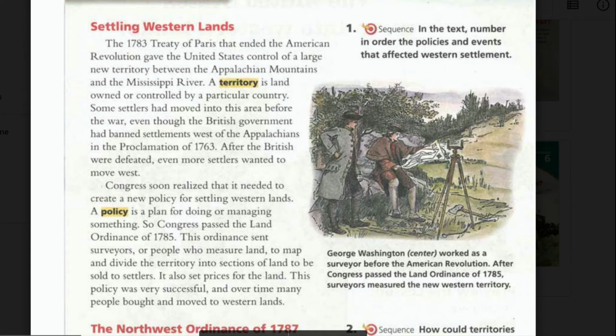Congress soon realized that it needed to create a new policy for settling Western lands. A policy is a plan for doing or managing something. So Congress passed the Land Ordinance of 1785.